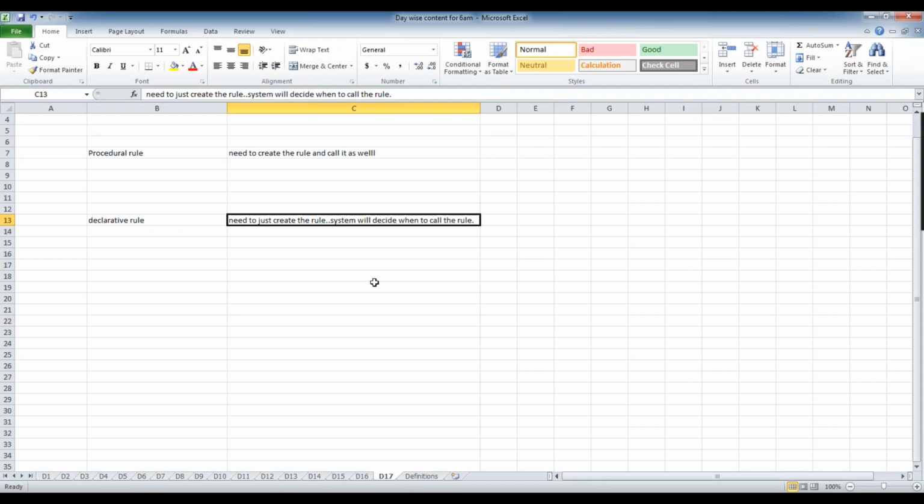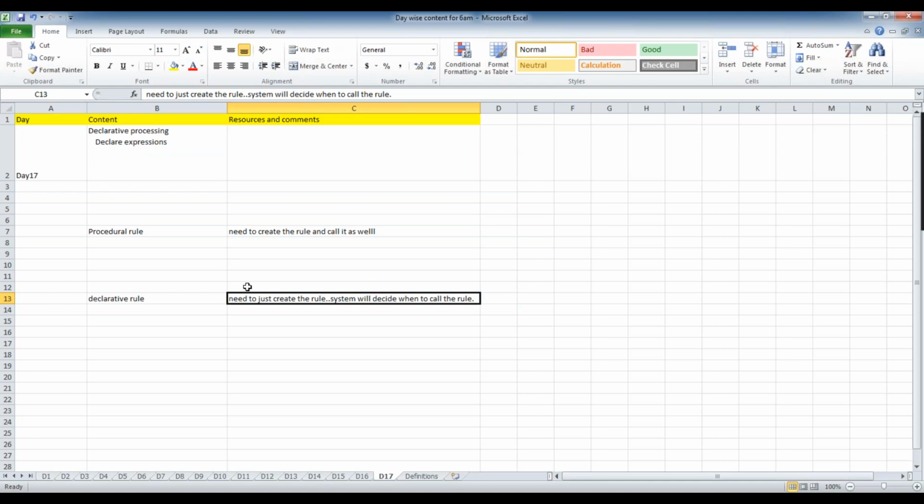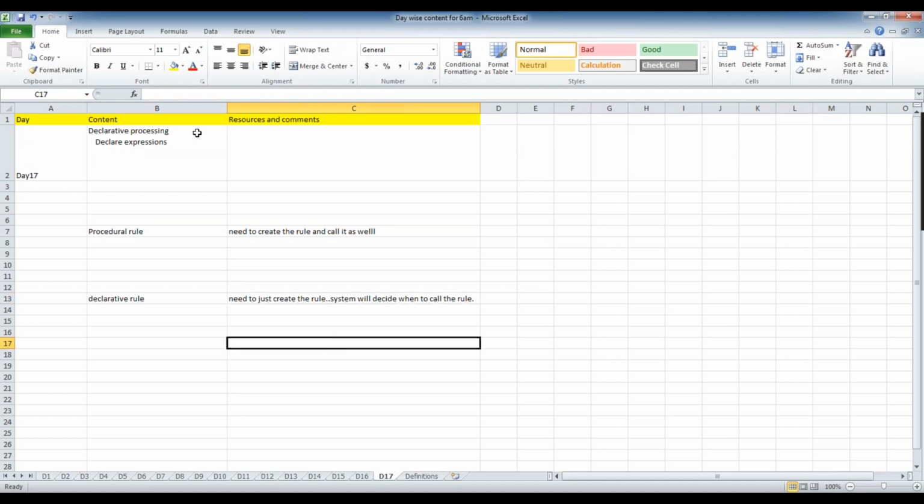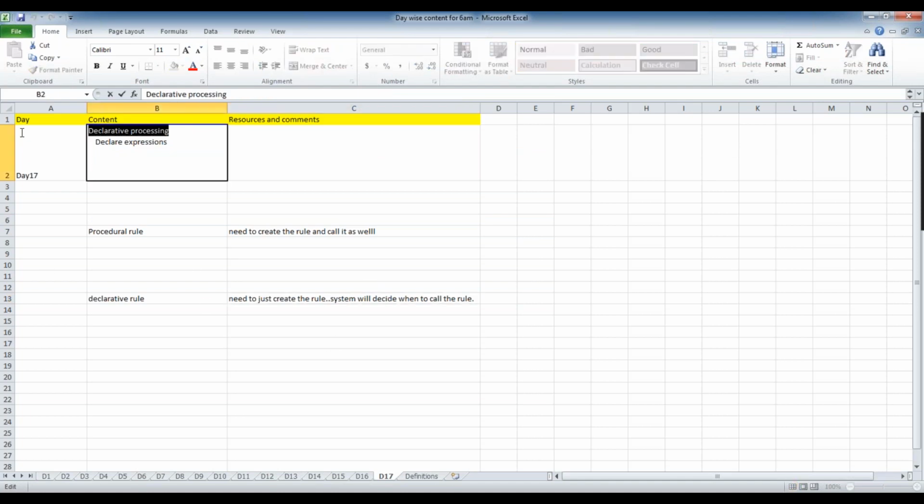Okay. So now, there are some rules which come under declarative processing. One of those rules is declare expressions. We will discuss other rules as well in the advanced lessons. Now we will see declare expressions. First let me complete the exercise, then you will get some idea of what is happening, and we will get into the theory part.